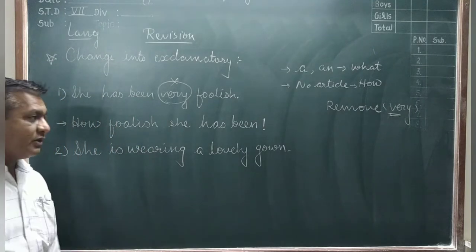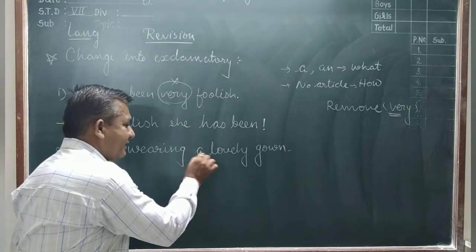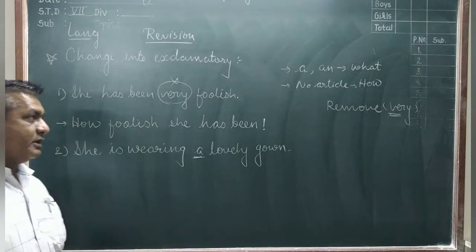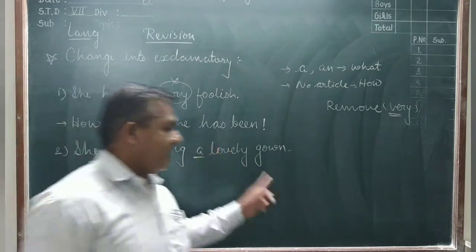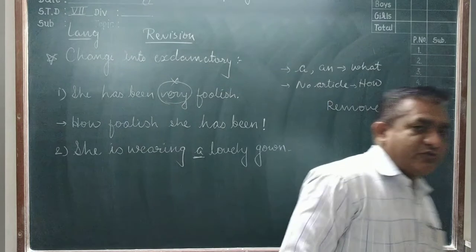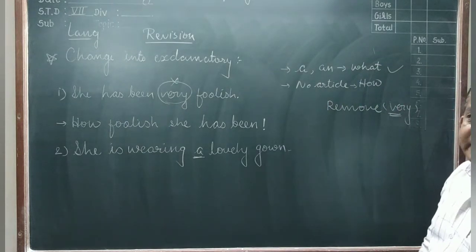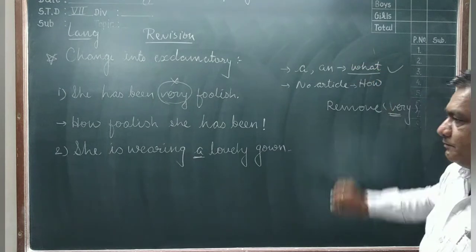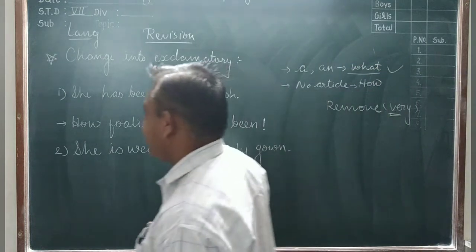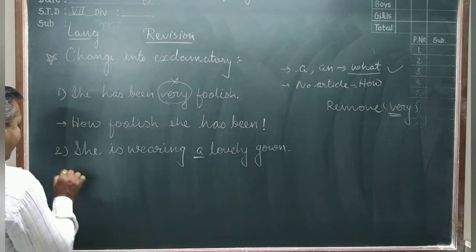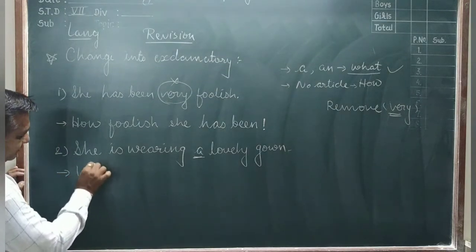Friends, you see here the article a. When you see the article a in the sentence and make an exclamatory sentence, the sentence starts with what. So first you write here what.